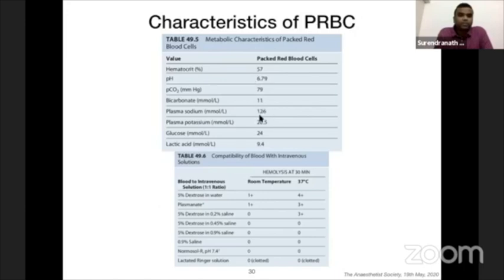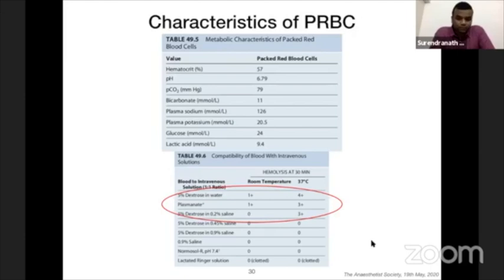Sodium is 126 in the stored blood cells. And potassium is another important ingredient which increases as we keep storing, because the sodium potassium ATPase stops functioning, and the potassium is left behind. Glucose, this is the packed red blood cell characteristics in the stored RBCs.